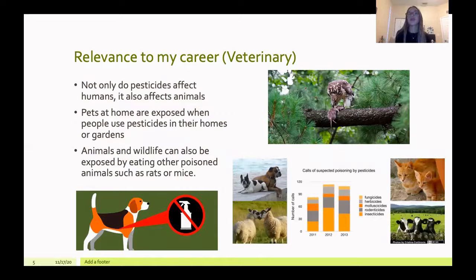Pets at home are exposed when people use pesticides in their homes or gardens. Also wildlife. Pets at home are obviously the most exposed, but wildlife is also exposed to pesticides, and they will eat other poisoned animals such as rats or mice that are exposed to it. There will be other animals that will be eating, and it will be passed to them and passed to them, just like how diseases are passed.